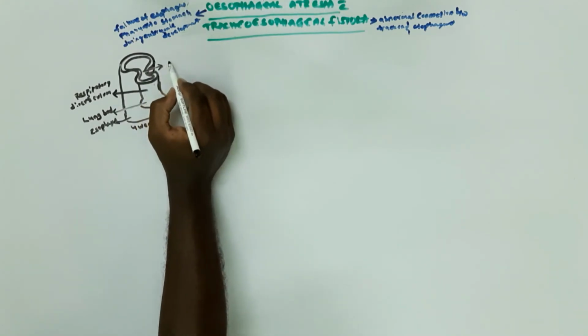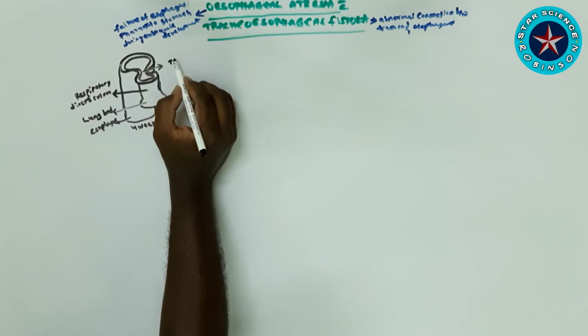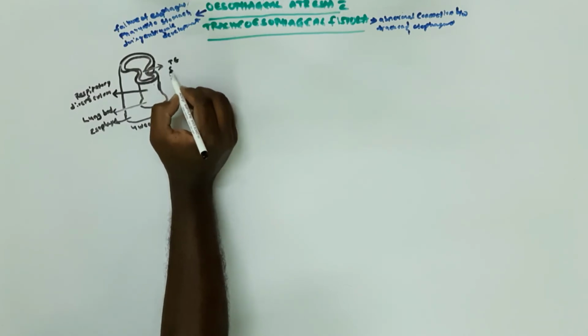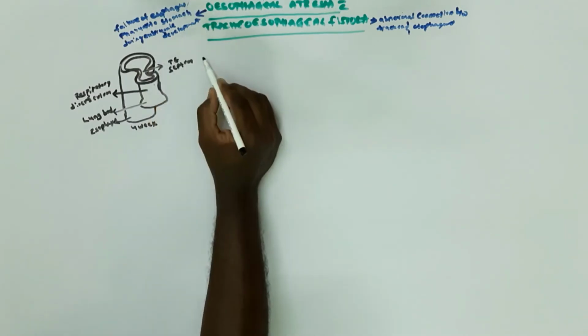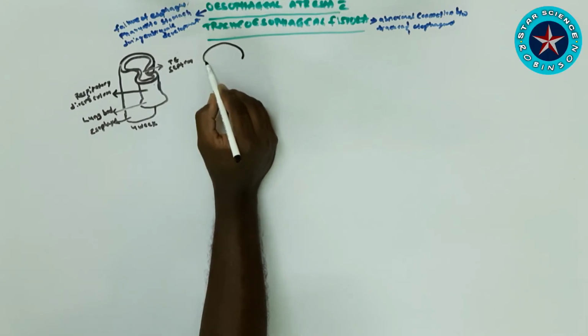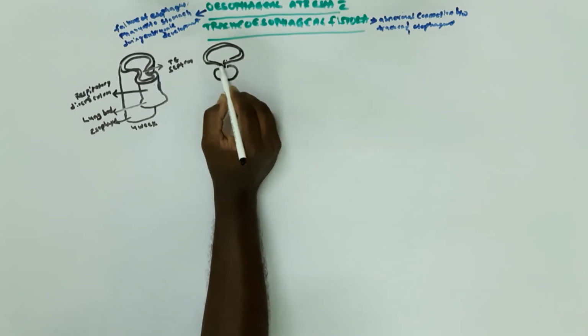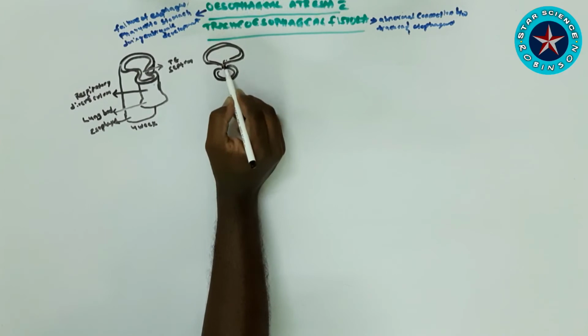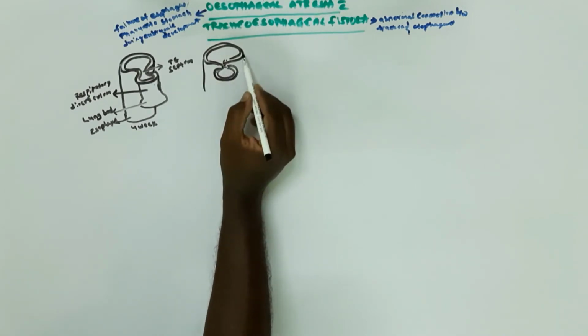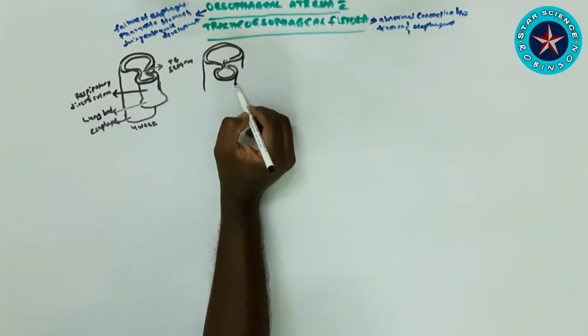Here the division is forming, which is the tracheoesophageal septum, as we see in our diagram. At the 4th week there is just a joining of the esophagus and the respiratory diverticulum, or lung buds.